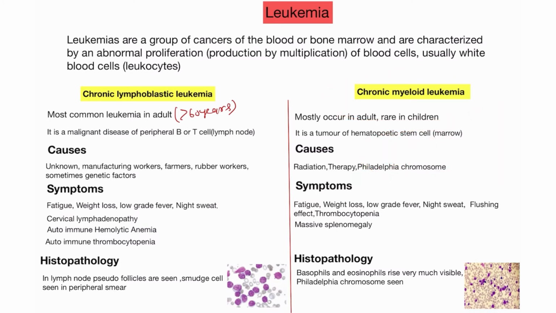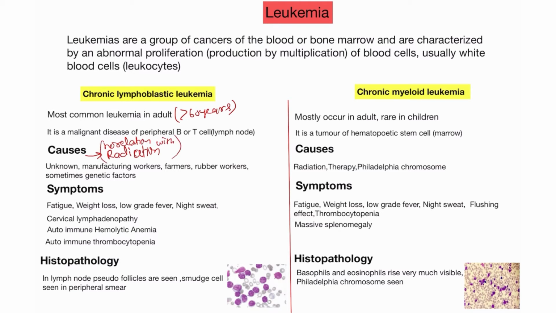Philadelphia chromosome. In these cases, first please learn this: radiation does not cause this type of disease. Chronic lymphoblastic leukemia is not caused by radiation. So there is no relation with radiation.